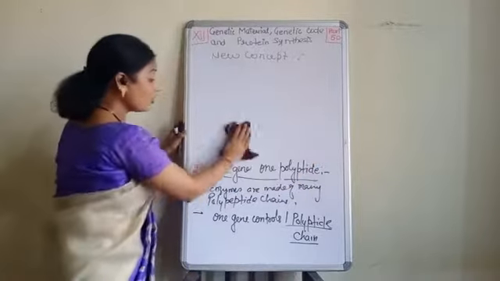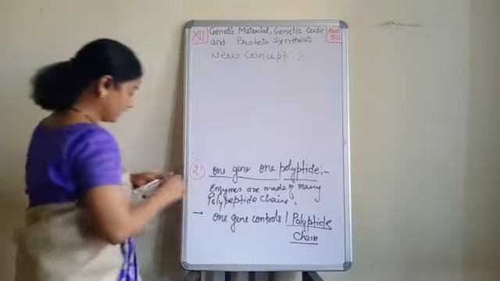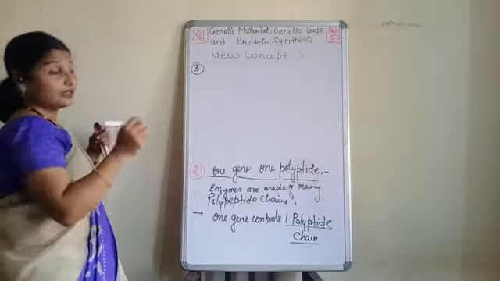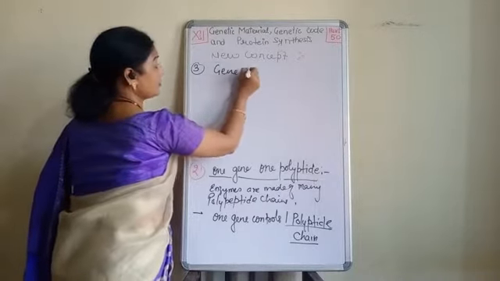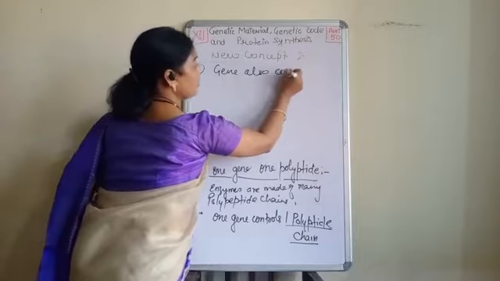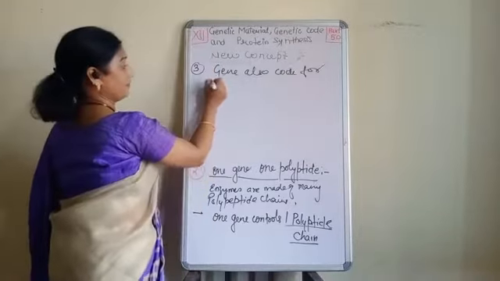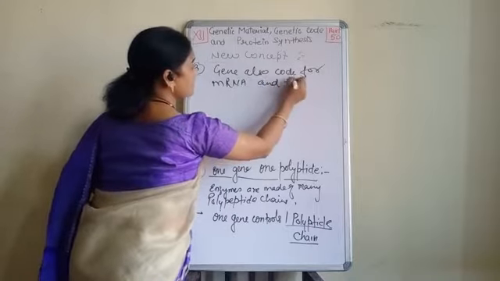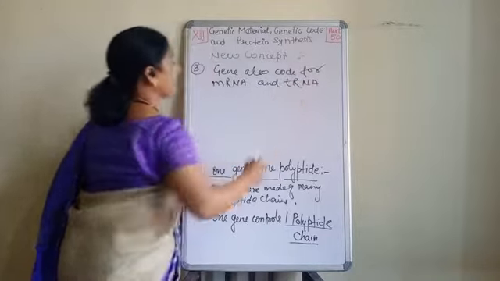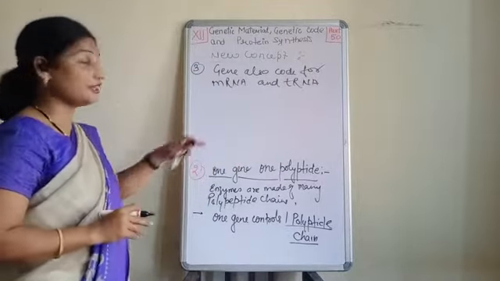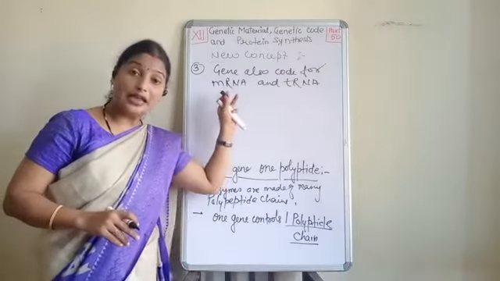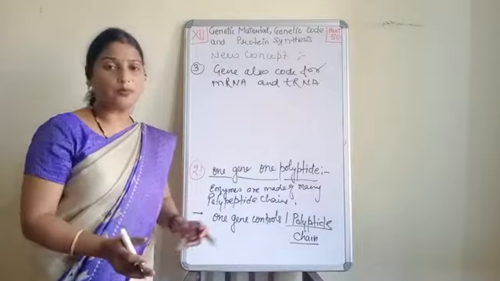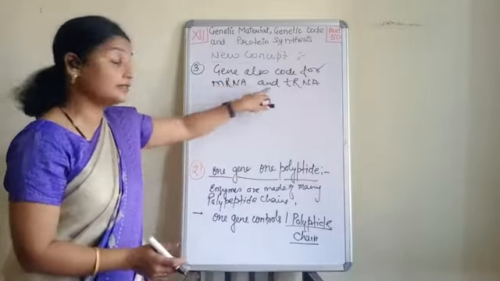Now see the third point. Besides coding for polypeptide chains, the gene also codes for mRNA and tRNA. In your class 11th, you must have read about the structure of mRNA and tRNA, and in our next topic, we will again discuss the same structures.